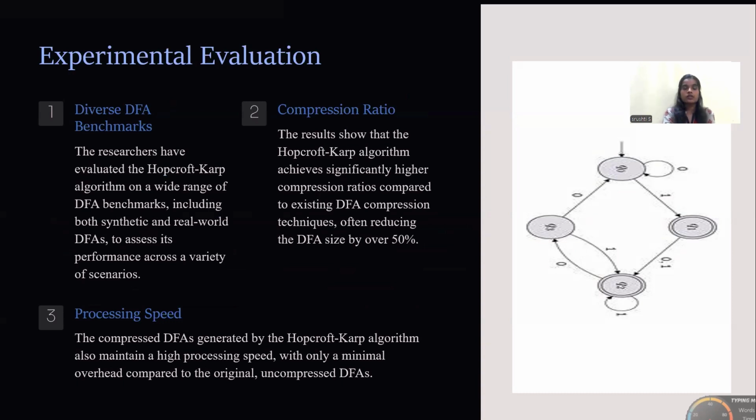Compression ratio: the results show that the algorithm achieves significantly higher compression ratios compared to existing DFA compression techniques, often reducing the DFA size by over 50%. Processing speed: the compressed DFAs generated by the algorithm also maintain a high processing speed, with only minimal overhead compared to the original, uncompressed DFAs.